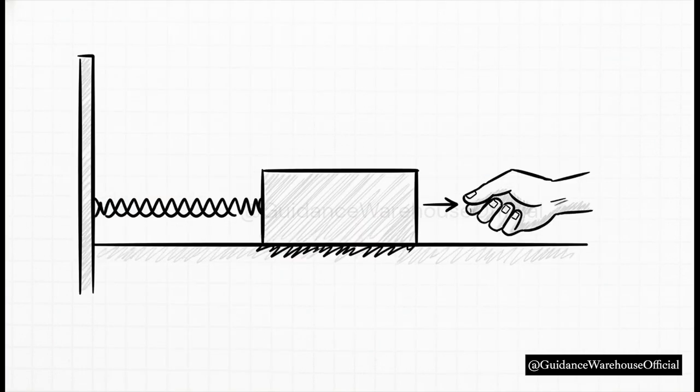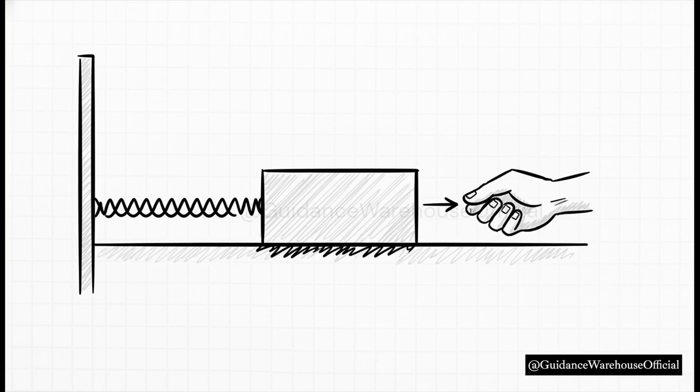Here is our setup. We have a 0.2 kilogram mass, and it's attached to a spring lying horizontally on a table. The spring has a stiffness constant, or K value, of 50 newtons per meter. Now, we pull the mass back exactly 0.1 meters, and we release it from rest. But here's the catch: the table is not frictionless. We're dealing with a surface friction coefficient of 0.08.